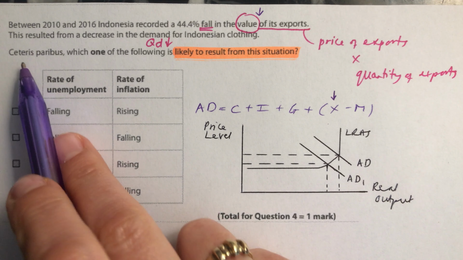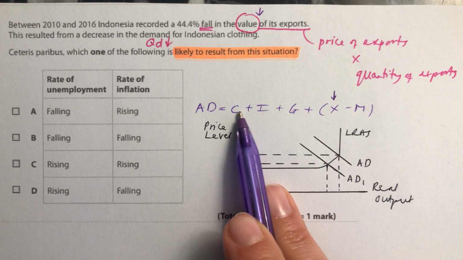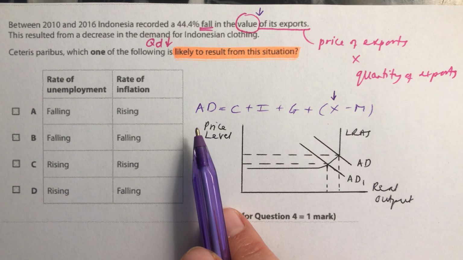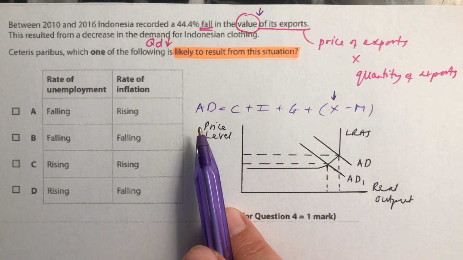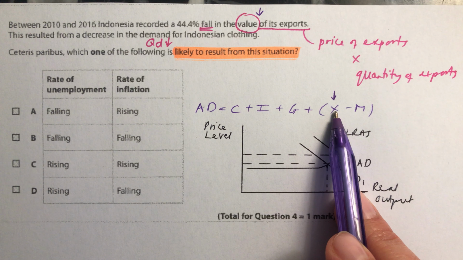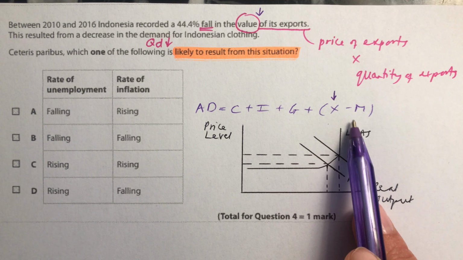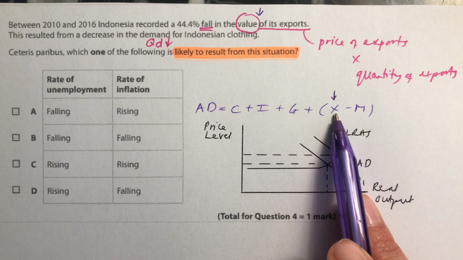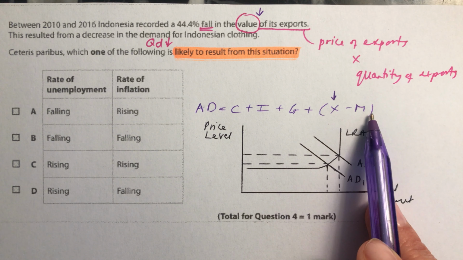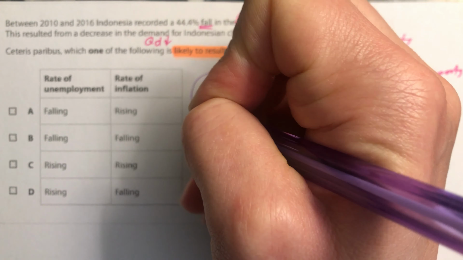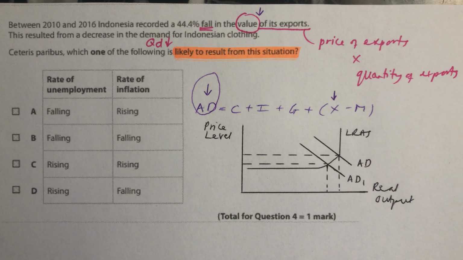And we're assuming ceteris paribus, so we're assuming all of the other factors within aggregate demand are staying exactly the same. So therefore, if this number goes down, you're going to be adding on a smaller number at the end, and if everything else stays the same, overall aggregate demand is going to go down.